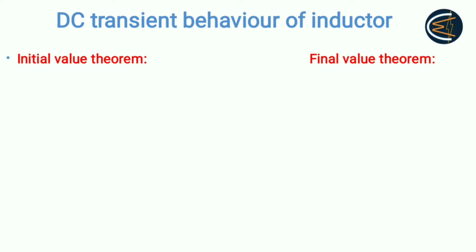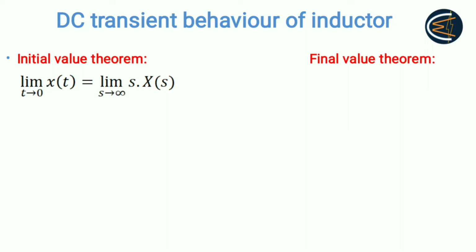So in this video lecture, I will be talking about DC transient behavior of inductor. Before going further, let's understand what is initial value theorem and final value theorem. So this is called the initial value theorem. That means limit of any function x(t) in time domain when t tends to 0 is same as limit of s into X(s) when s tends to infinite, where s is the frequency domain.